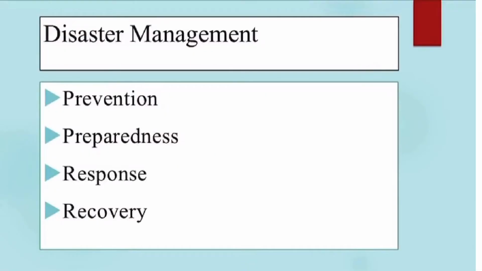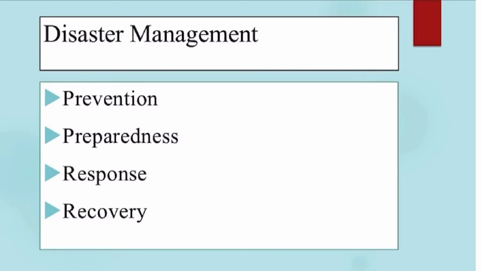Now we can see disaster management. There are several phases in disaster management. First is prevention. In this phase, we act in advance to prevent occurrence of such disasters. Second, preparedness. Here, we are taking measures to be prepared so that even if the disaster occurs, the effects can be reduced.